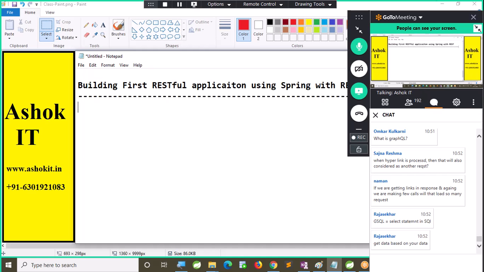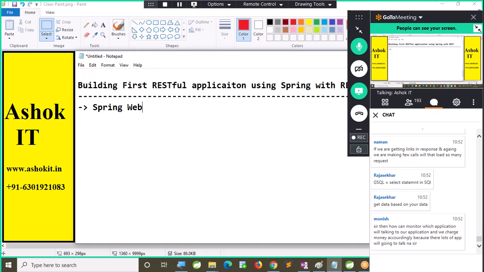Spring MVC, the Spring Web MVC module provides support.